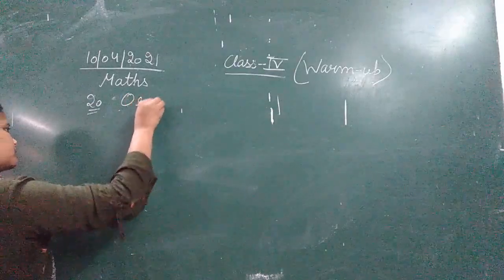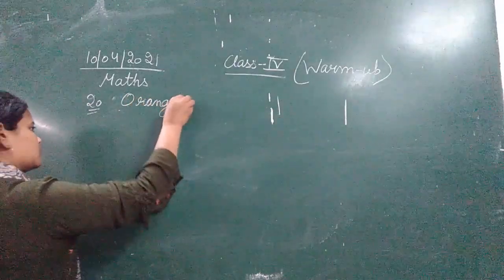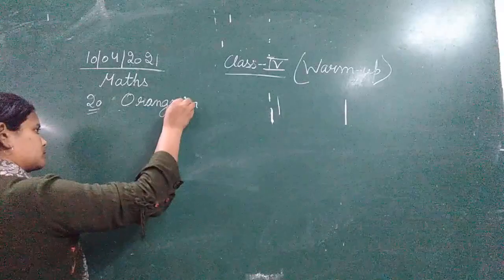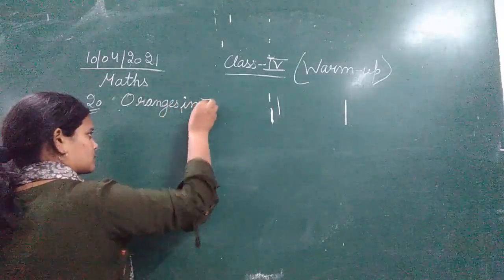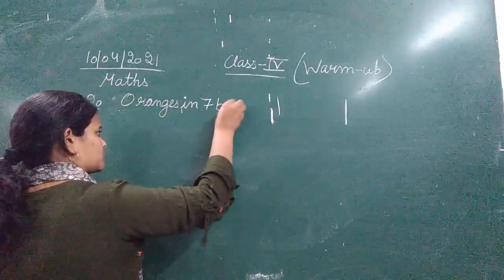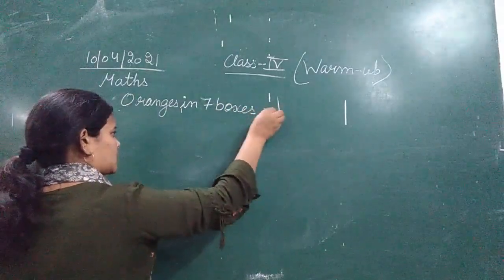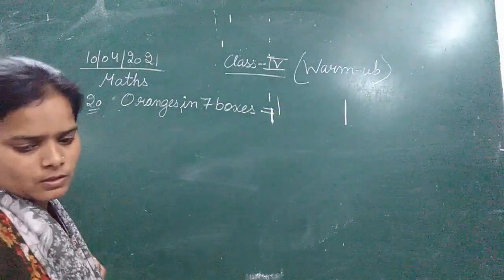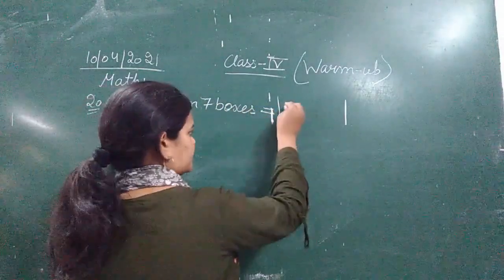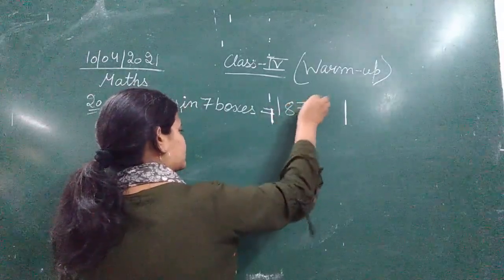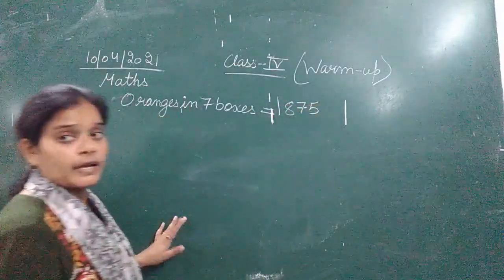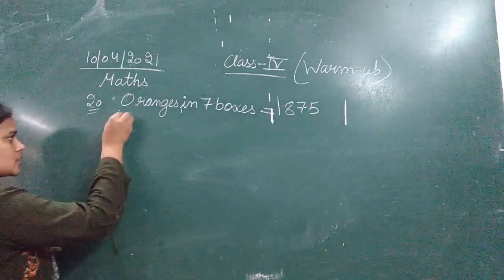Oranges in 7 boxes is equal to 875, and now we will calculate oranges in 1 box.